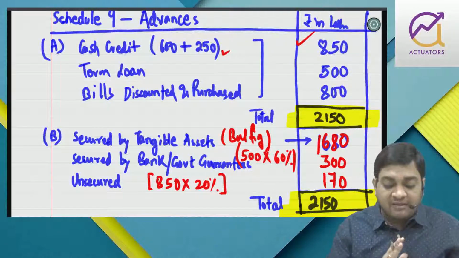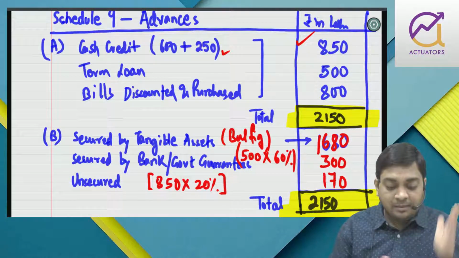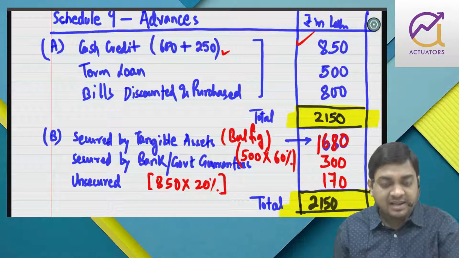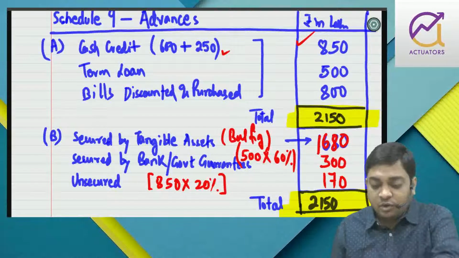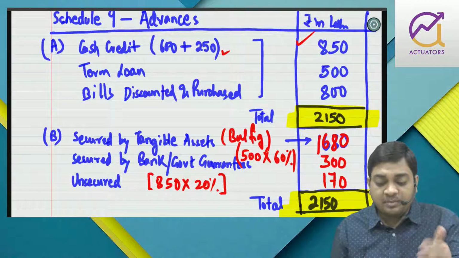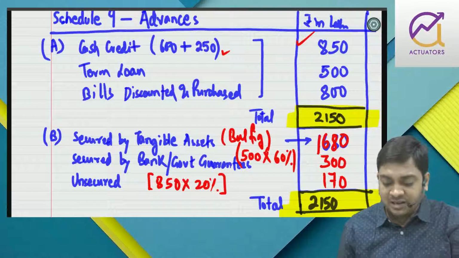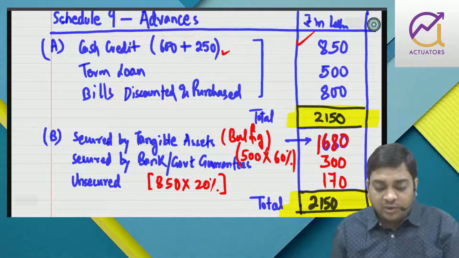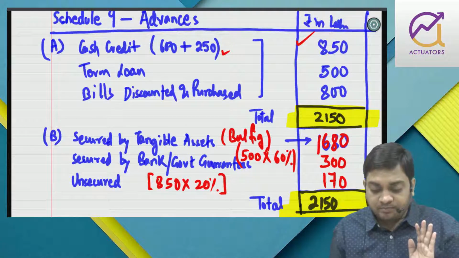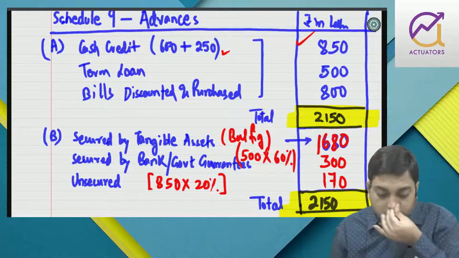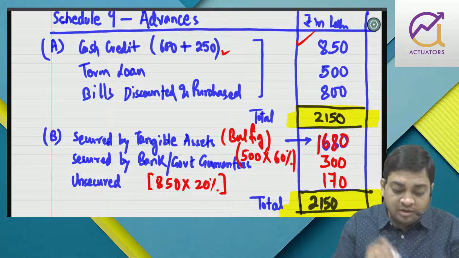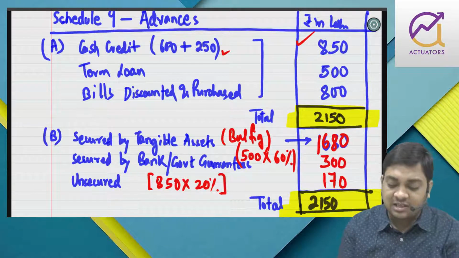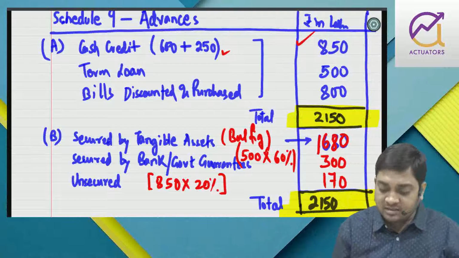Now on the basis of security. So they have told by government, this is the way, this is the format. You have to find out secured by tangible assets, secured by bank or government guarantee, unsecured. So they have told term loan 60%. So remaining 40% might be either secured by tangible asset or might be unsecured. Unsecured they have told 20% of cash credit. So remaining portion of term loan, remaining portion of cash credit and bill purchased and discounted, all these are secured by tangible asset. They have clearly told us.